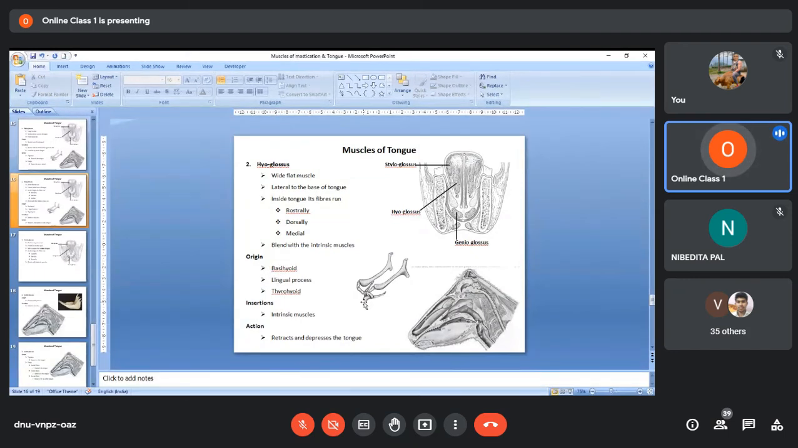So here, if you see, this is the lingual process. Here you will have the basihyoid, and this is the thyroid process. From this area, it will have origin. So it is called hyoglossus.